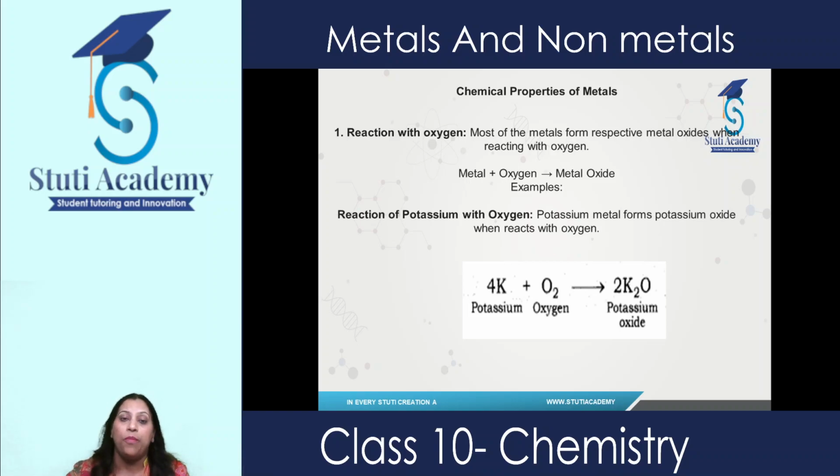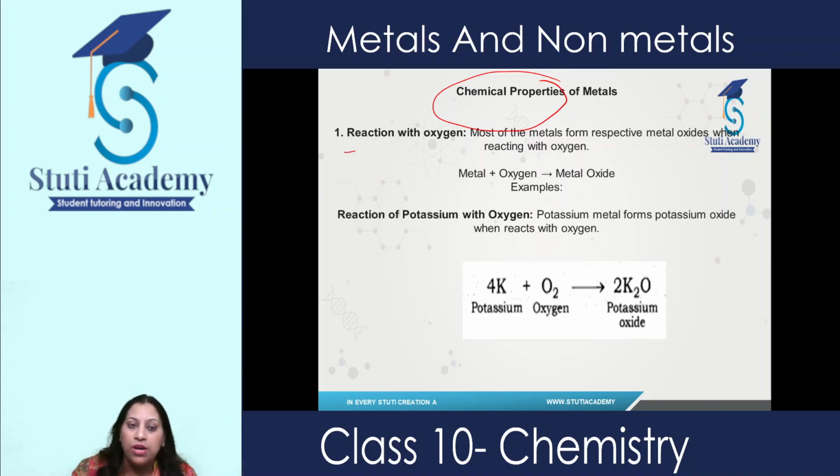Here, chemical properties means when metals react with any other substances in nature, it results in the formation of certain products, and those properties are known as chemical properties. So metals, as I told you, some are highly reactive, some are less reactive, some are least reactive. So depending upon their reactivity, they'll react with the other substances in nature accordingly.